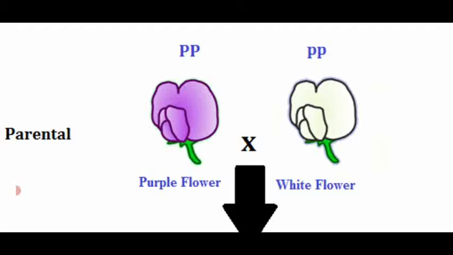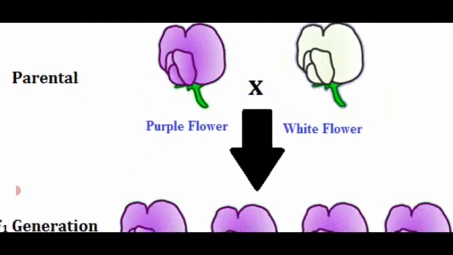Second one is the white color, always recessive. It is denoted as small p and small p. Both of them are homozygous. Kindly note, a homozygous purple flower is crossed with a homozygous recessive white flower.